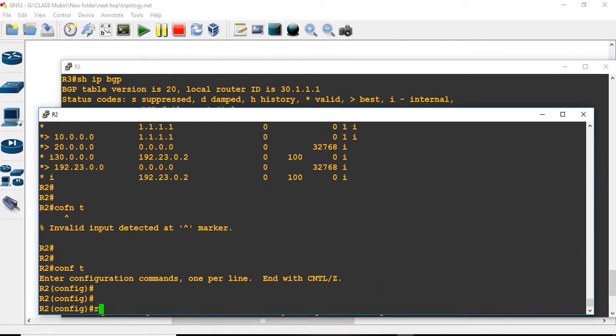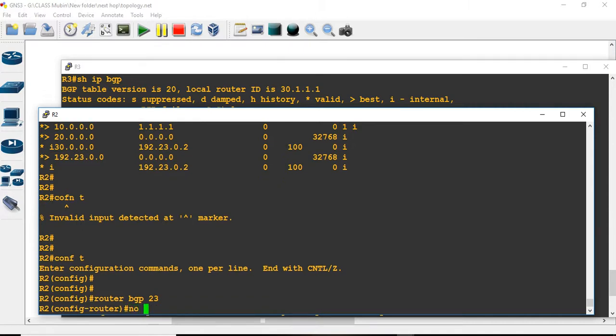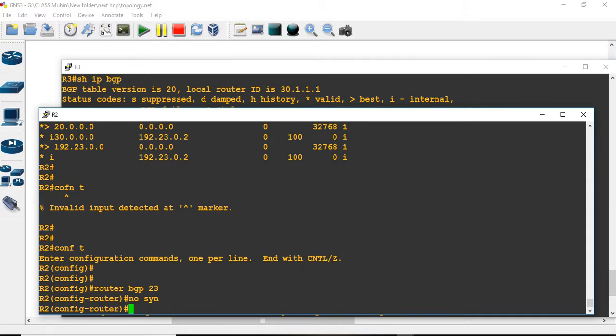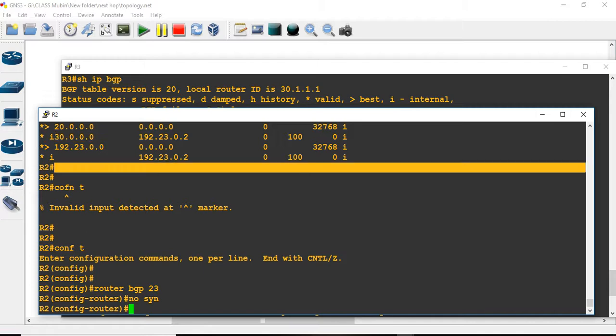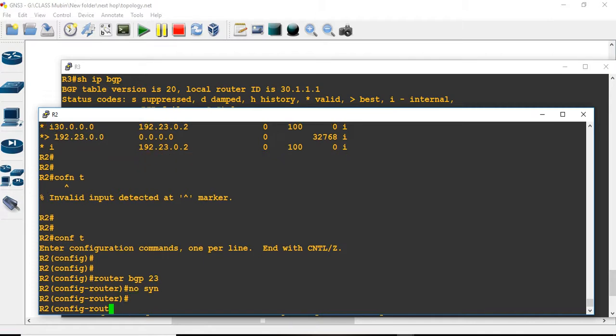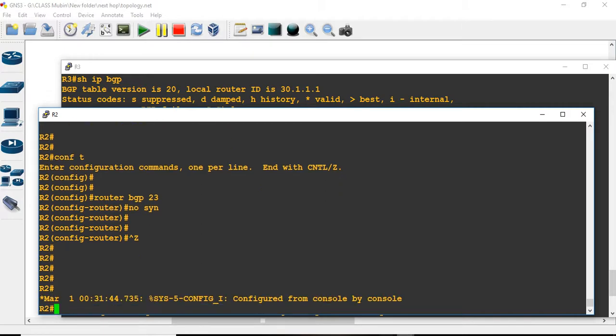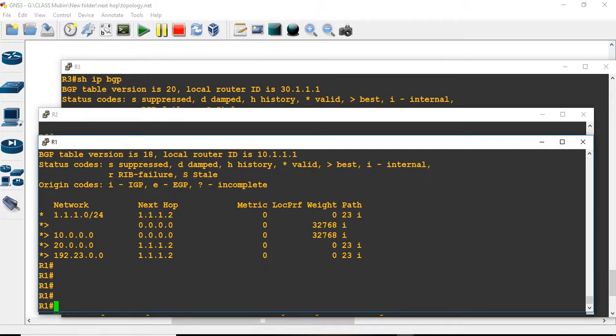Configure terminal, router BGP 23, no synchronization. After synchronizing routes, within a fully meshed IBGP, routes will not be advertised through the BGP. Okay, let us check again in R1.